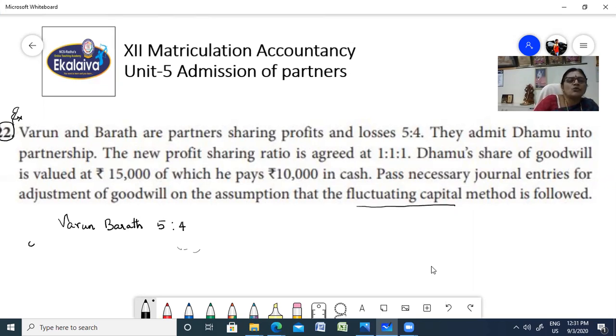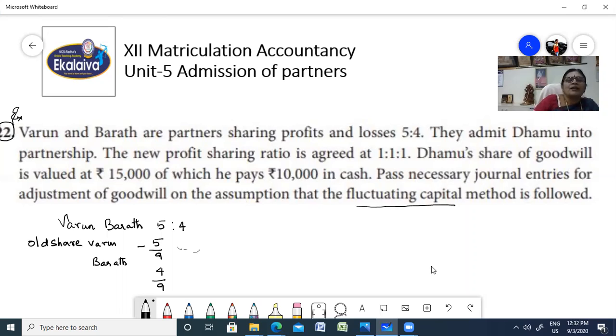That means old share of Varun is 5 by 9 and old share of Bharat is 4 by 9.